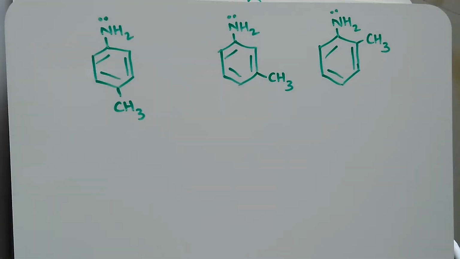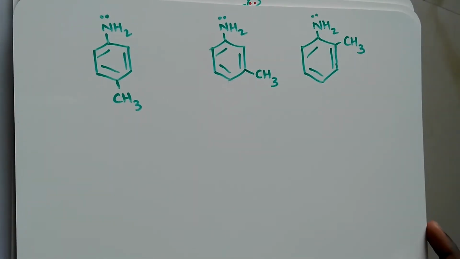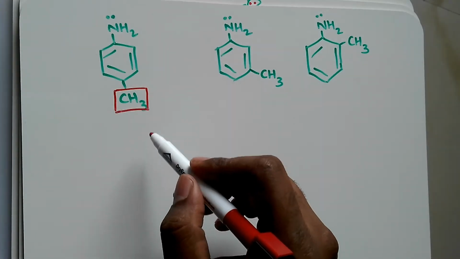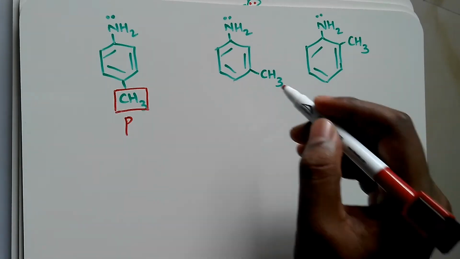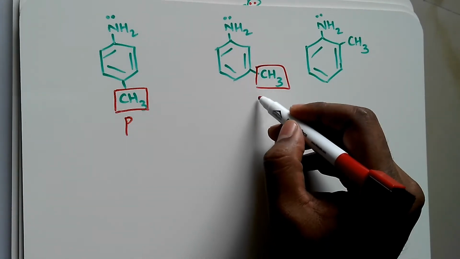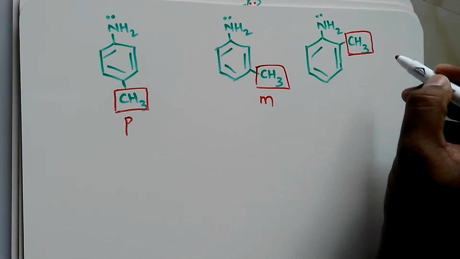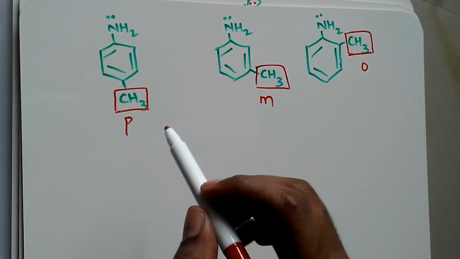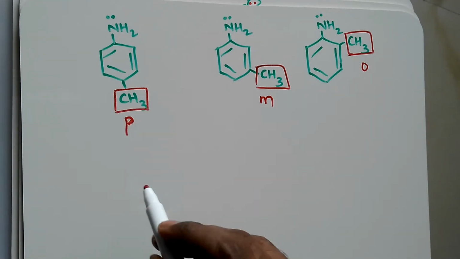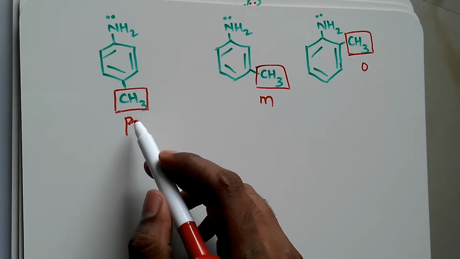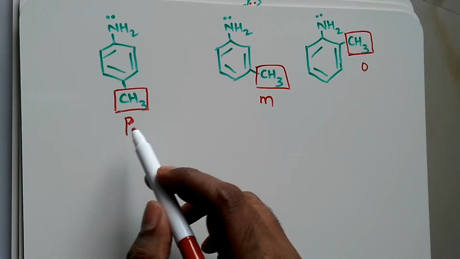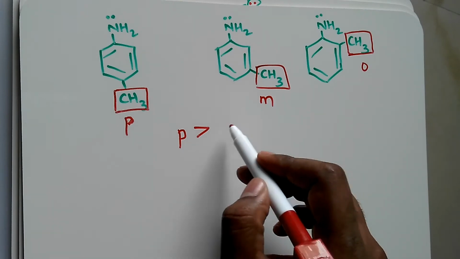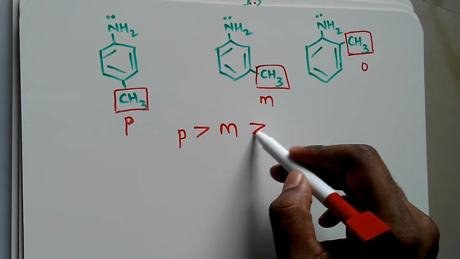Now what will happen if we have these examples? In this case we have a CH3 group, which is an electron donating group, at the para position, and here we have the same CH3 group at the meta position, and here we have the CH3 group at the ortho position. So I'm changing the position, the substituents are the same. Now just remember the para substituent has a base strengthening effect, which is dominant. So the basic character of para will be more than meta, which will be greater than ortho.